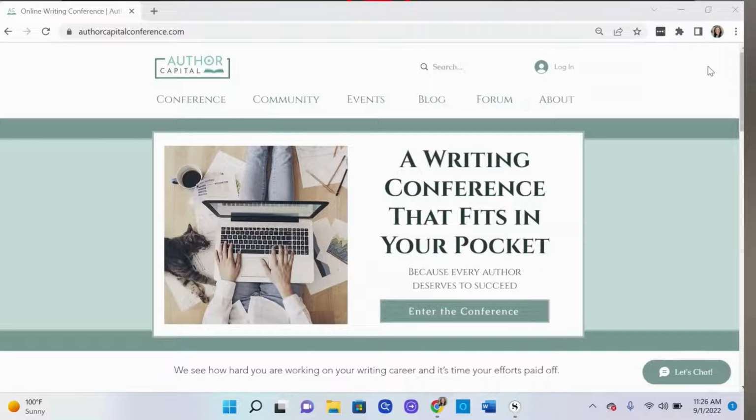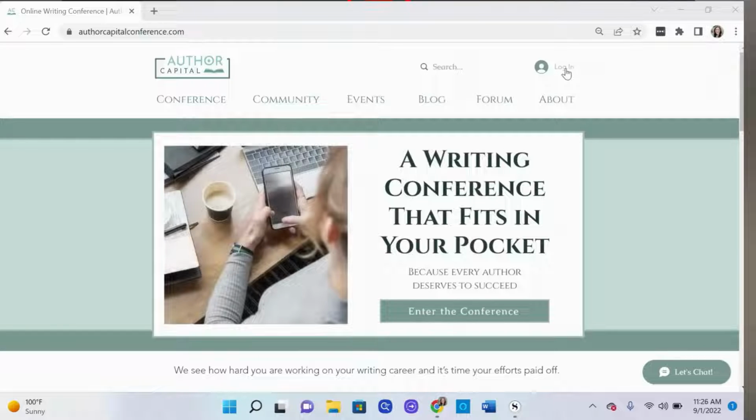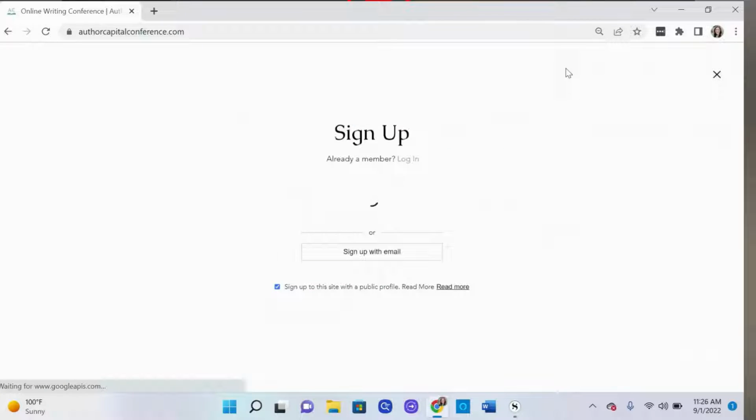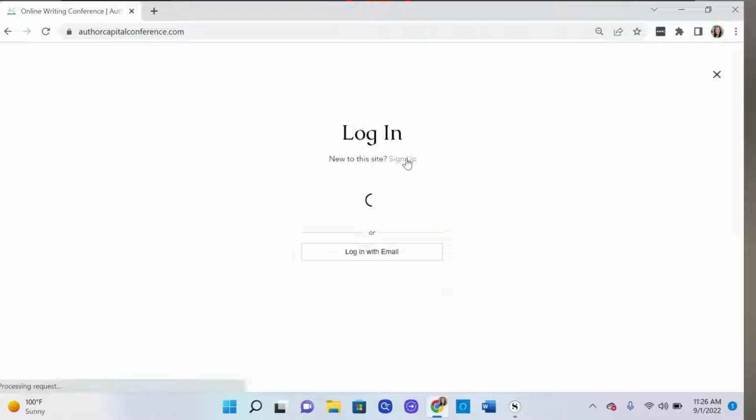Now that you have a free account, let's browse all the cool features you have access to. To log in, click the button in the top right corner. Once you input your email address of choice, you will now have access to a new menu of member-only features. If you already have created an account, log in here.